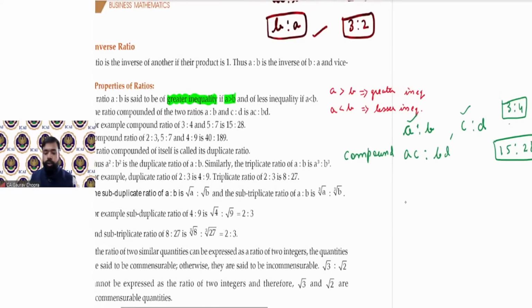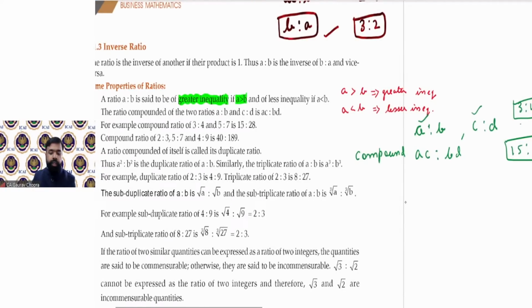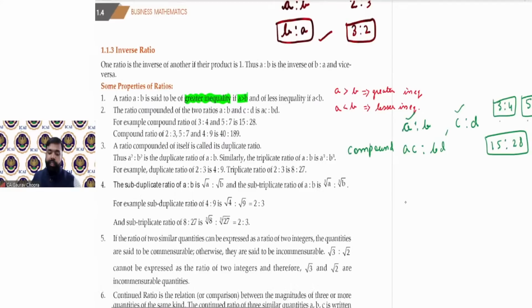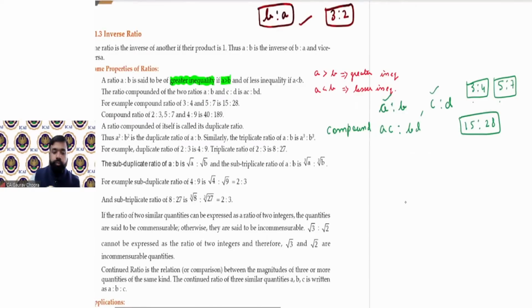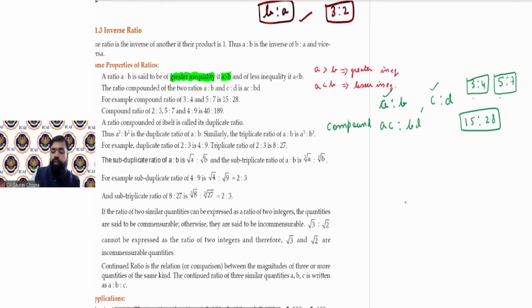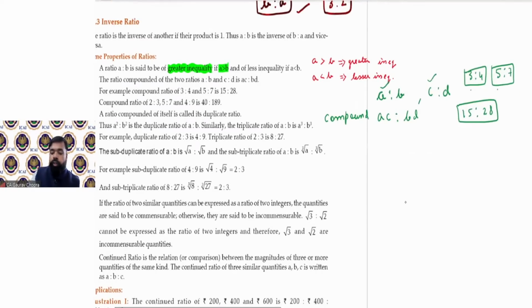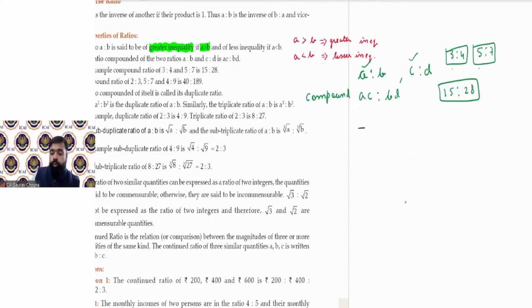Okay. So understood this property number 2. This is the compound ratio. So let us take one more example. Now this time 1:2. Then second ratio is 3:4, and then 5:6. Three ratios are given this time, and again we have to find out the compound ratio.